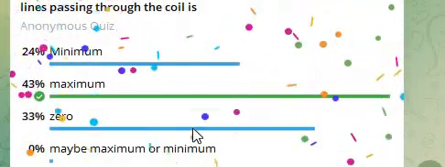Answer is maximum, because the number of magnetic field lines passing through a coil is a measure of the magnetic flux, equal to BA cos theta. So for this question the answer is maximum.